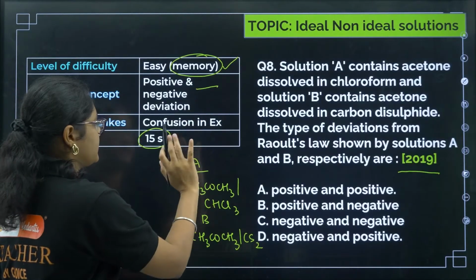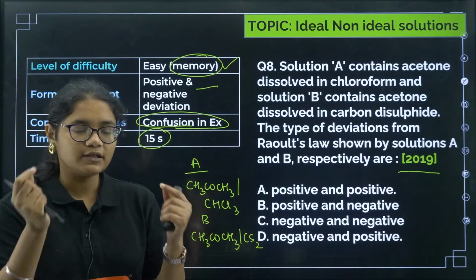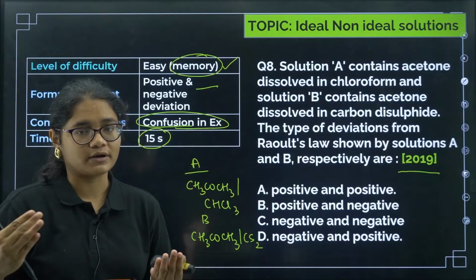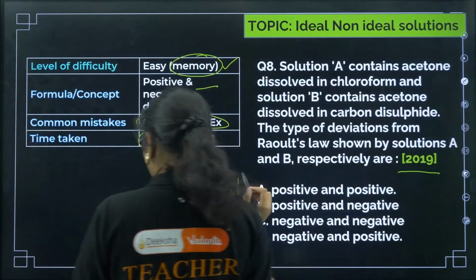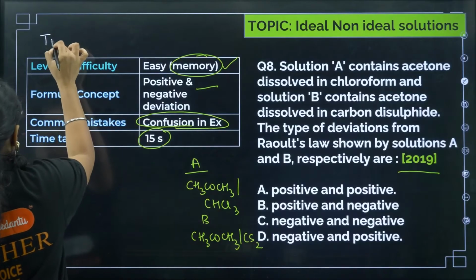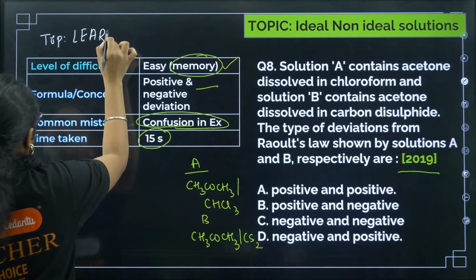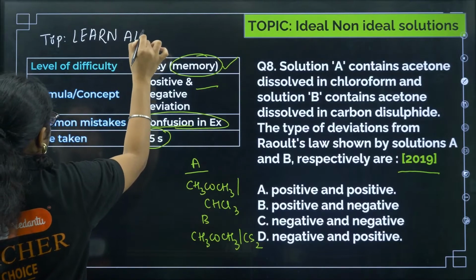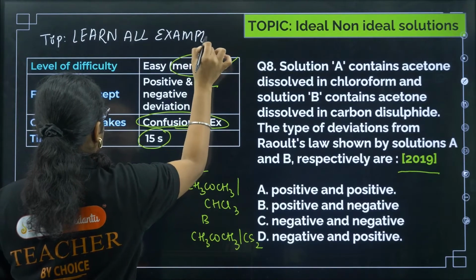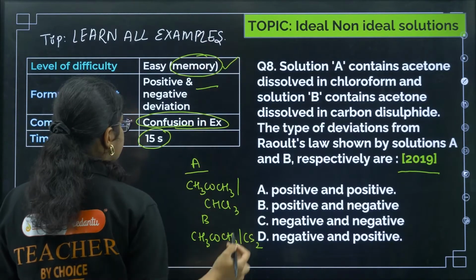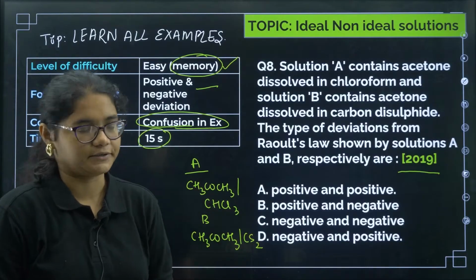So the topic is positive and negative deviation. You might get confused in the examples. So what is the learning for this chapter? For ideal and non-ideal solutions, learn the examples. I'll write a tip here. Please learn, which means you have to mug it up. Learn all examples. Then this question will be a matter of 5 to 10 seconds, you can easily solve it.